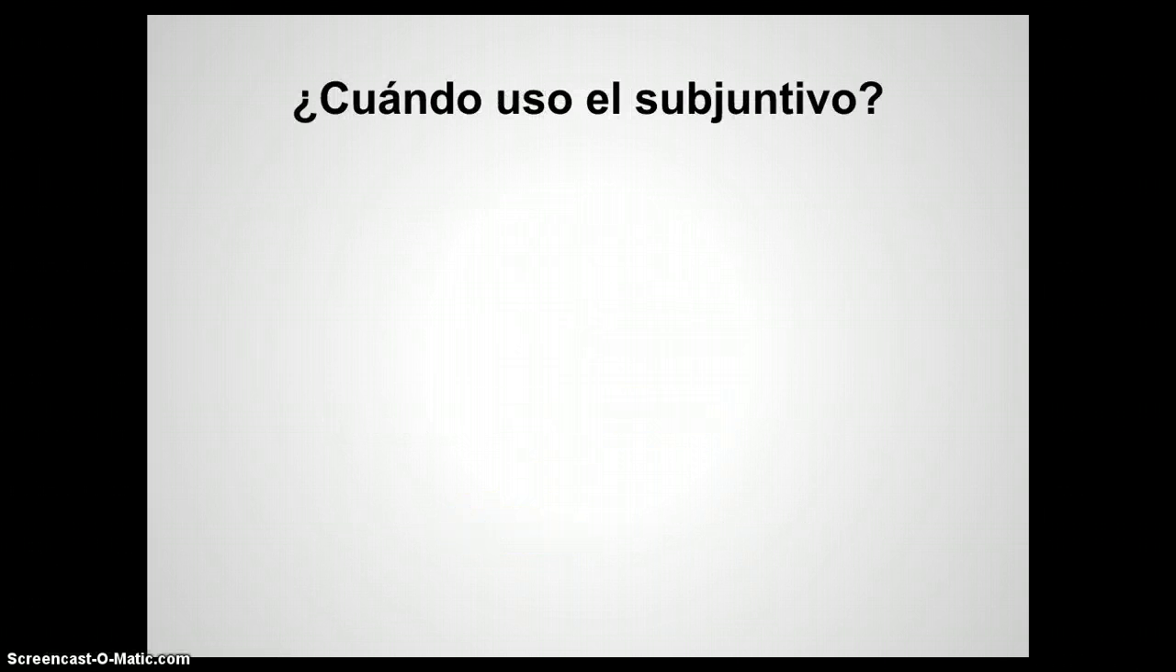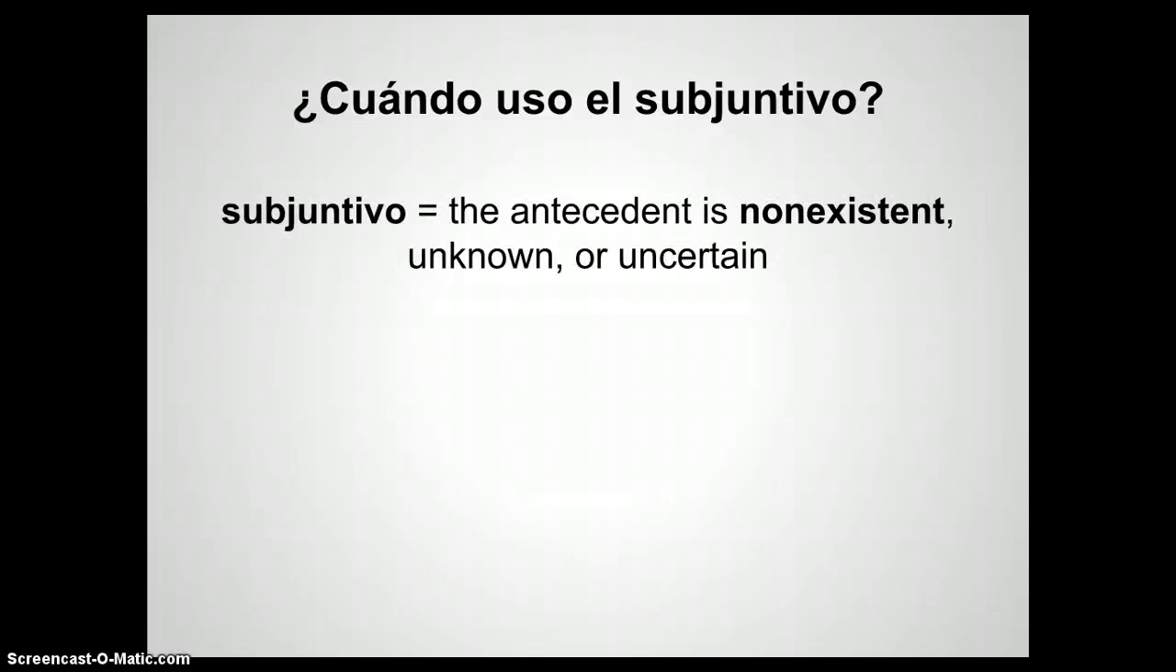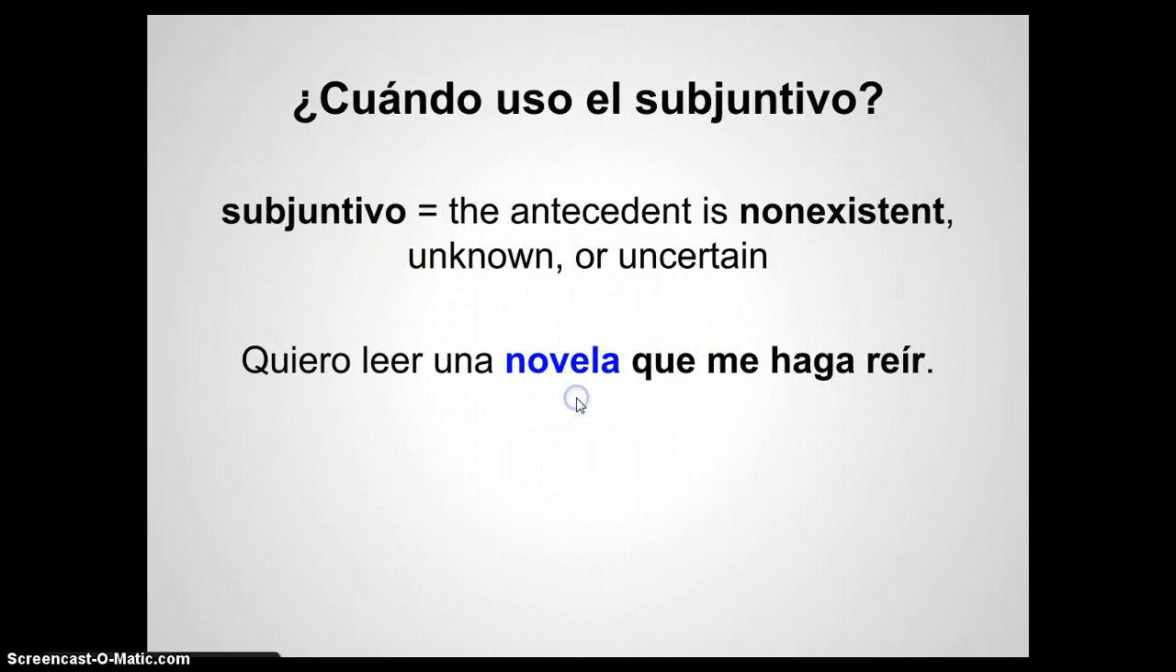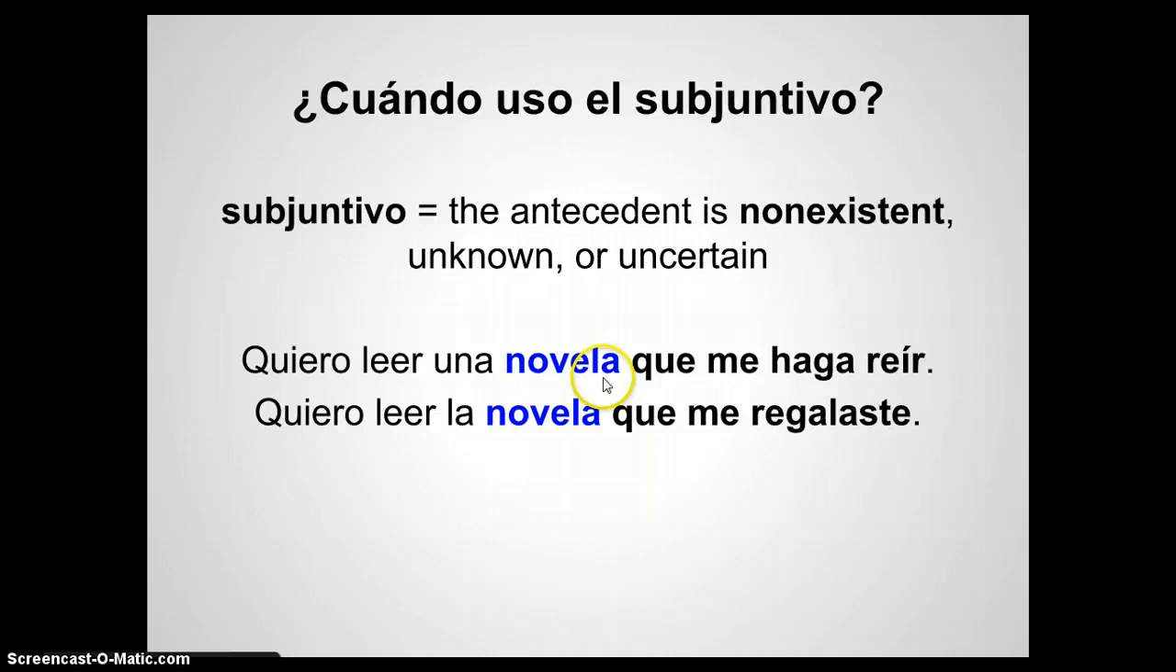So, ¿cuándo uso el subjuntivo? Well, that is based on the antecedent. If the antecedent, or el antecedente, is non-existent, unknown, or uncertain, then you need to use a subjunctive. For example, quiero leer una novela que me haga reír. I want to read a novel that makes me laugh. Do we know which novel this is? Or do we know that it really exists? No, not for sure. We don't know which novel it is. You just want to read any novel that makes you laugh. So now we're using the subjunctive.